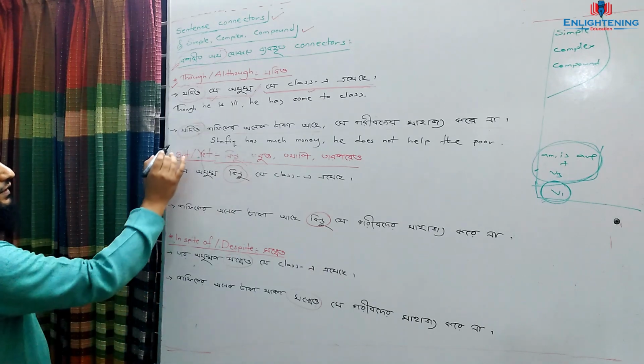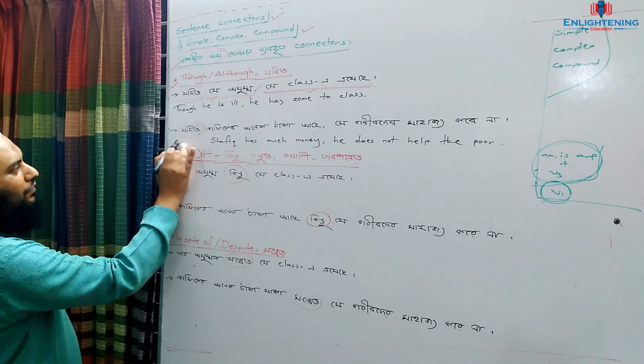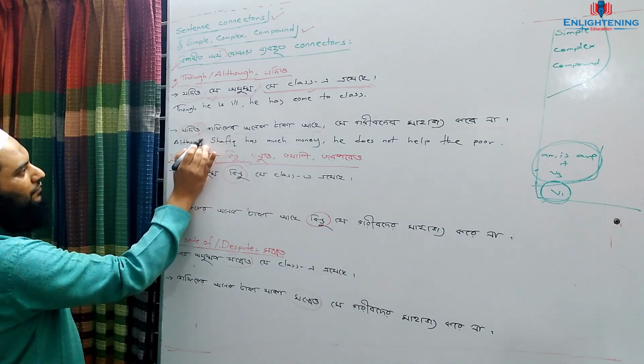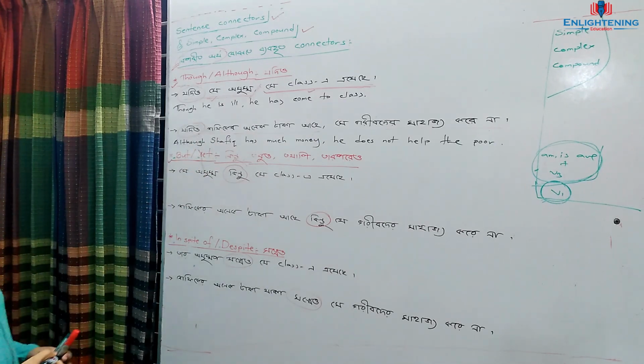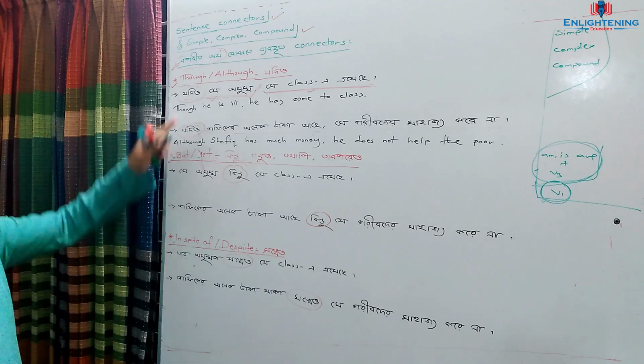Just we have to use here though. We have used it once, so we can use although. If you use though, no problem. Although Shafiq has much money, he does not help the poor. Have you understood? Yes. Complex sentence.